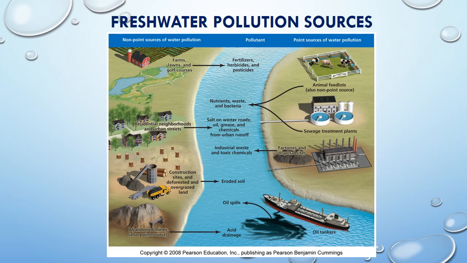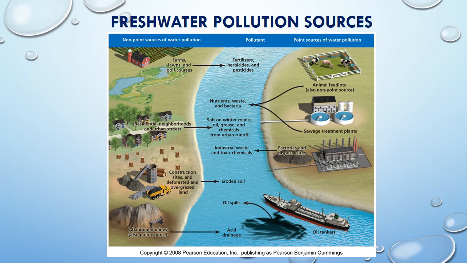This figure clearly indicates the point and non-point sources of water pollution. On one side are the factory disposal and sewage treatment plant outlet. Those are the identified sources which are entering the water body.